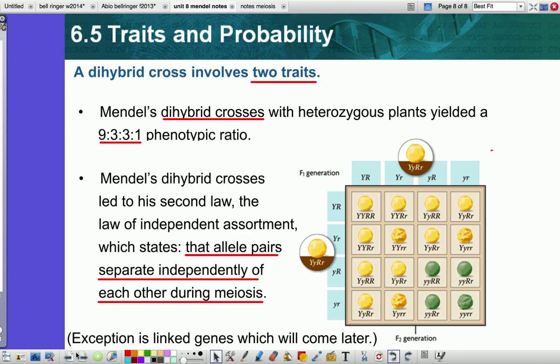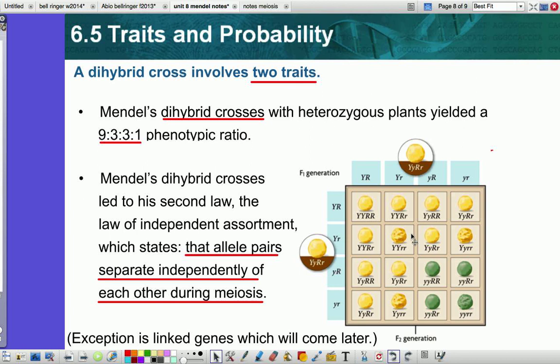Last thing, I think this is the last slide. Yep, that's the last slide. So just want to point out to you what a dihybrid cross is, because in monohybrids you're only comparing one trait. In a dihybrid cross, you're comparing two traits. So you can see here, we've got a Y allele and we've got an R allele. And the Y allele is coding for the color of the seed, and the R allele is coding for the shape of the seed. So yellow and green are the two colors.